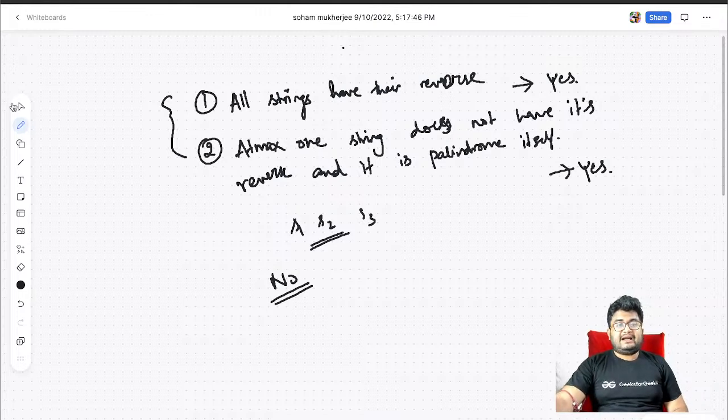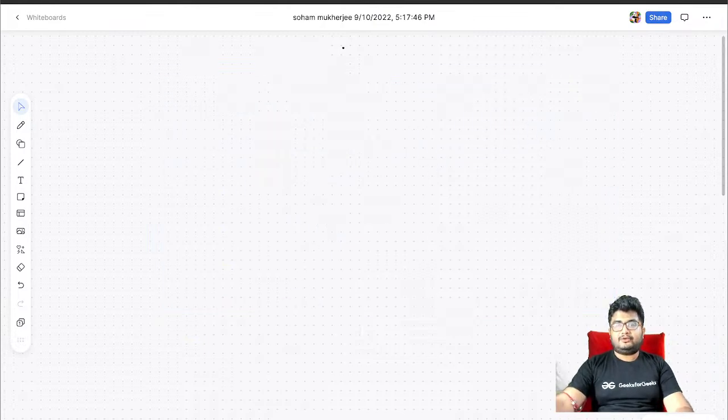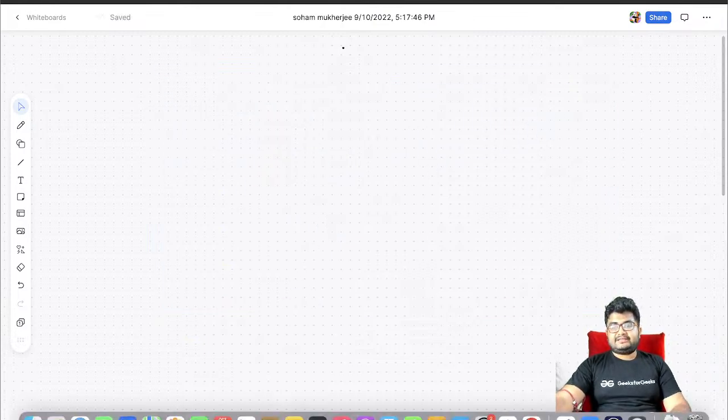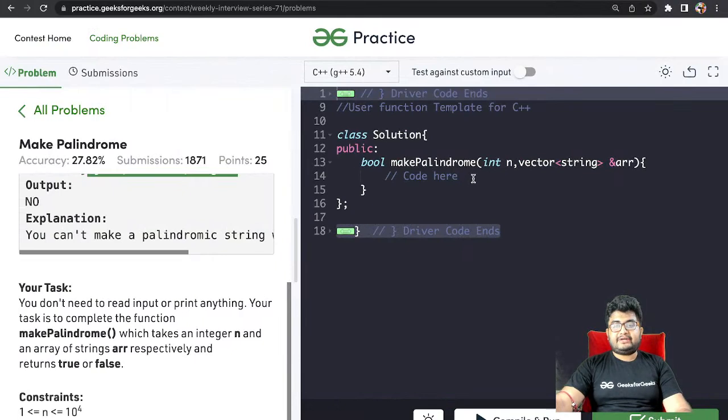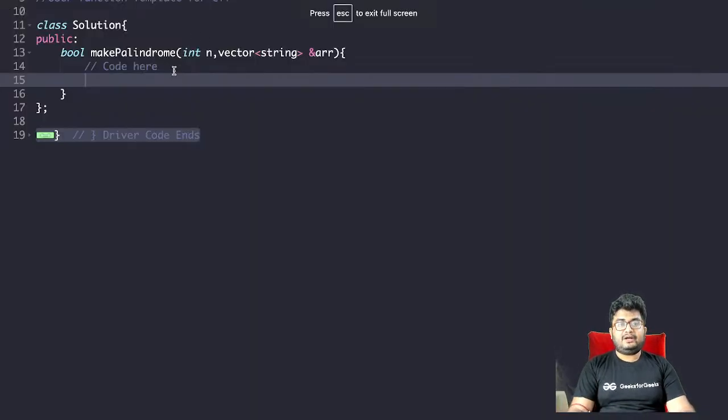So this is the question. Map will be an easier way to do this, and in fact we'll also use map only. So let's try to write the code for this. First we'll maintain a map of the elements.